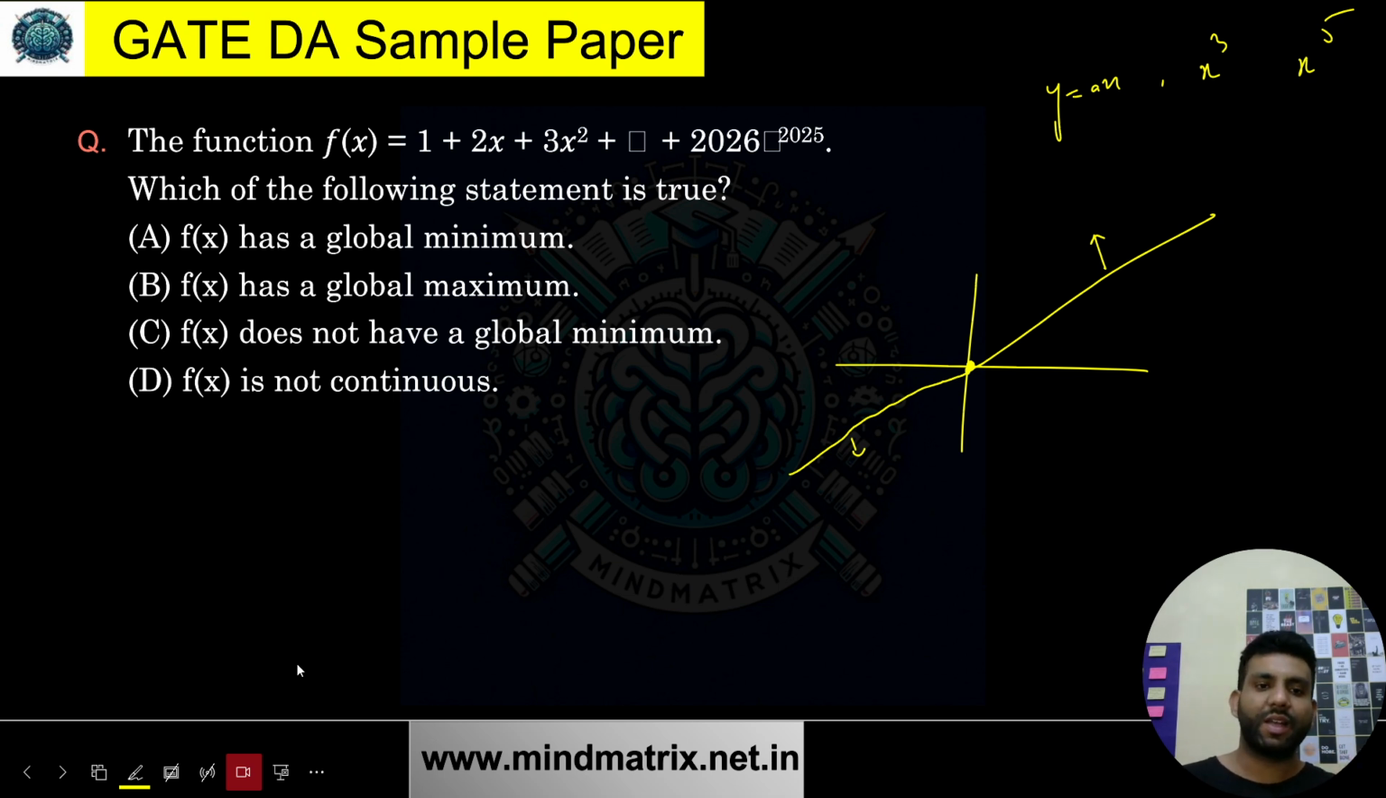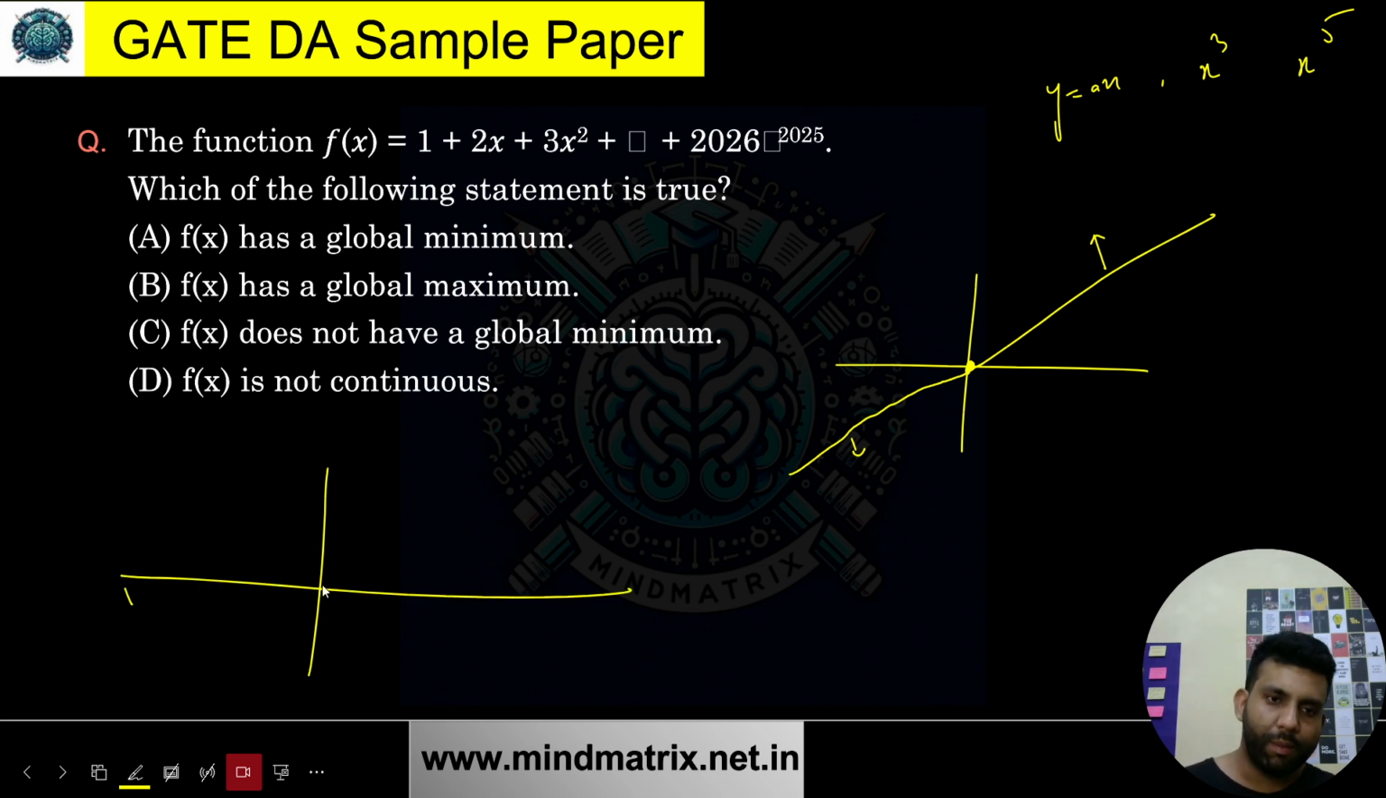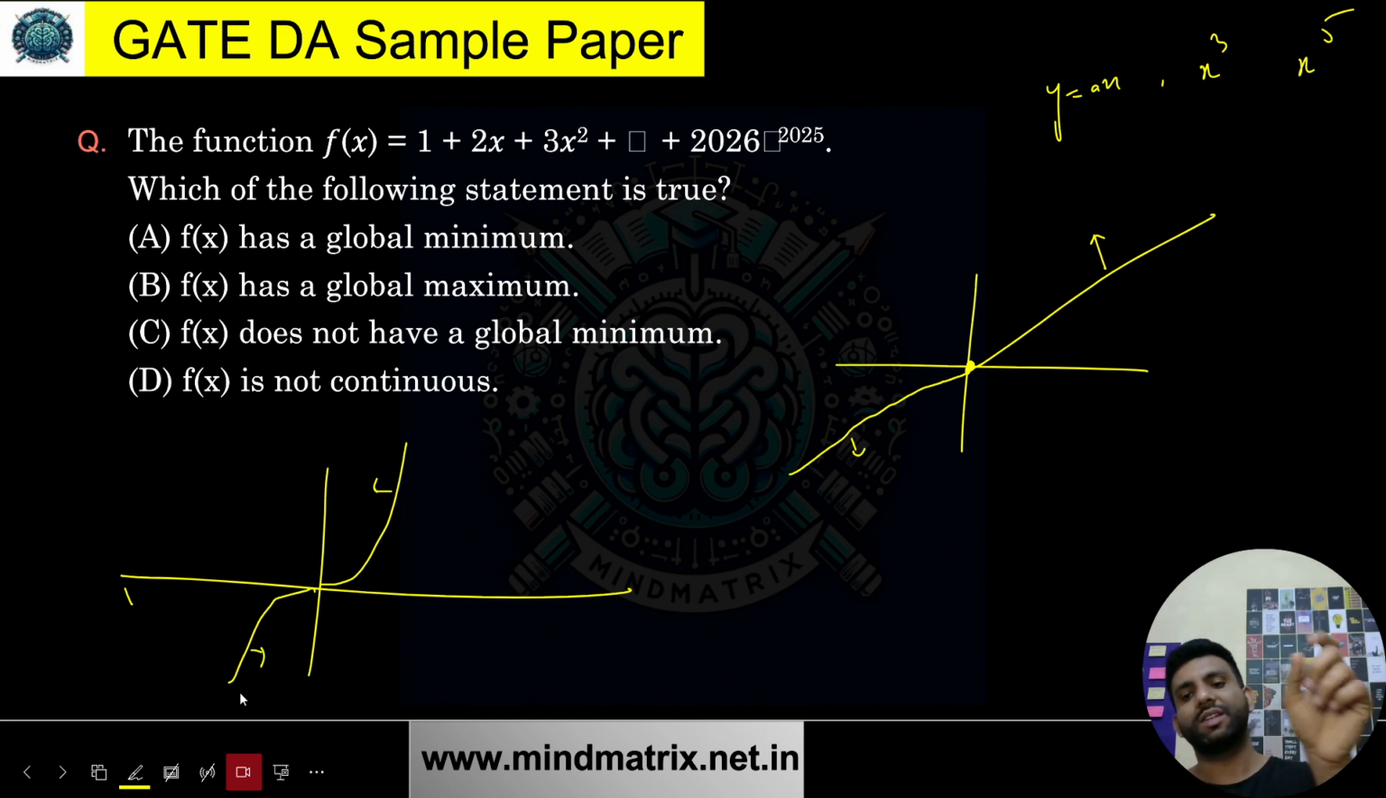If I say y equals x cube, it will be something like this. And if I say x to the power 5, again it will start contracting this side, because for each change in x, there will be a big change in y. So for big powers, it will be very close to this line as well. It will be something like this, because for the odd powers, when I'm putting negative of x, then my y will also be negative. Yes or no?